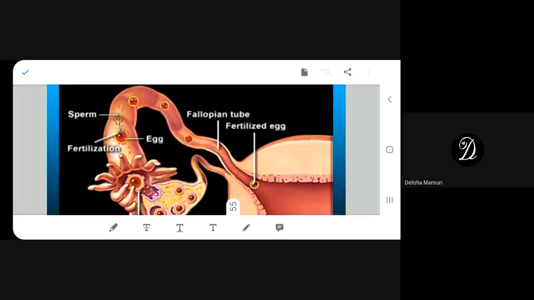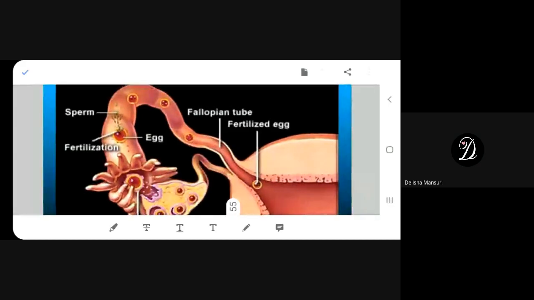Fine, good. Now, the third question: the number of nuclei present in a zygote is. I said nuclei, not nucleus, remember that, so it has to be more than one.